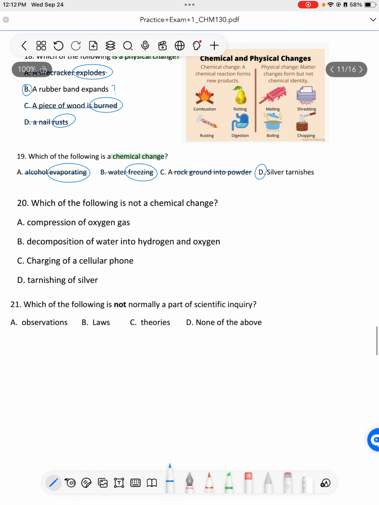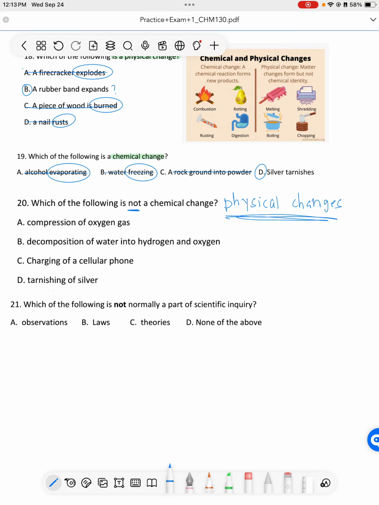All right. Now it's a negative. So he's asking which of the following is not a chemical change. So what does that mean it's asking for? It's wanting to know what our physical change is. So sometimes I just like to write it off to the side. What am I looking for? I want things that are physical changes. I want to circle things that are physical changes.